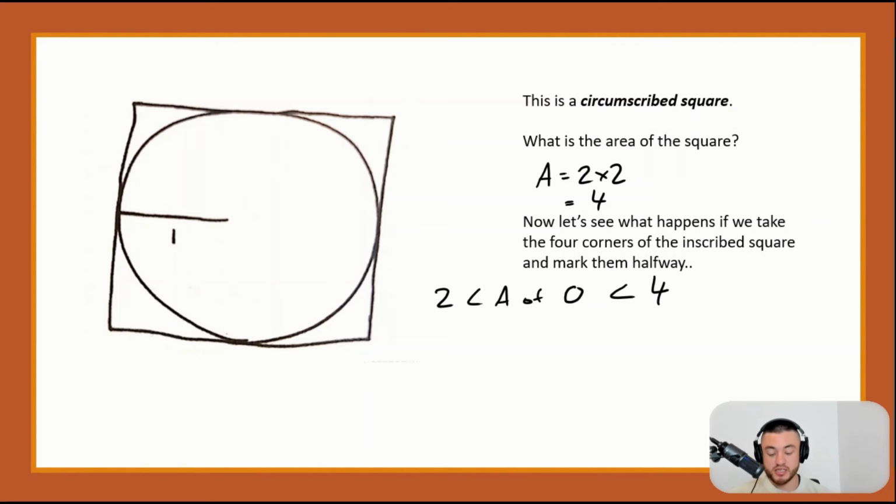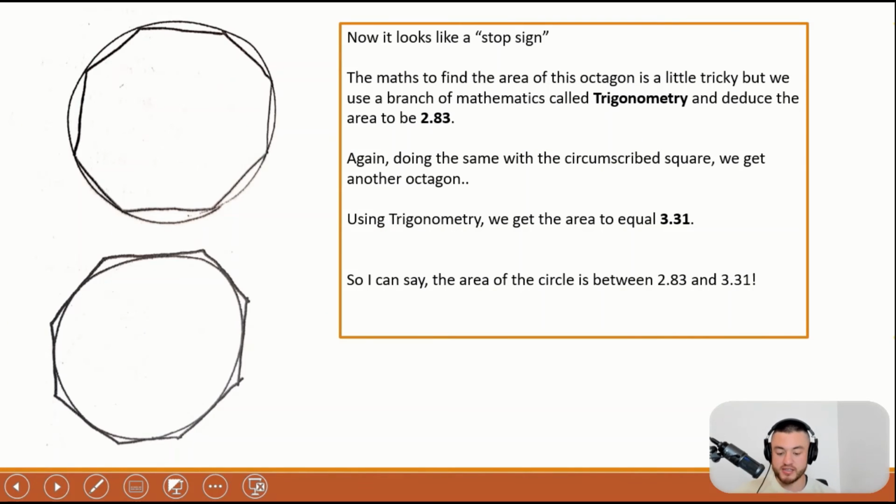And now what we're going to do is take each of those corners of the square and fold them inwards. And we get a stop sign, or what we know as an octagon. And to find the area of an octagon, we have to use a bit of maths called trigonometry. If you're not familiar with trigonometry, that's a discipline involved with the study of angles and sides of triangles. And so we can find the area of one triangle, and there's a 360-degree angle in a revolution, meaning if we divide it by 8, we would get 45 degrees.